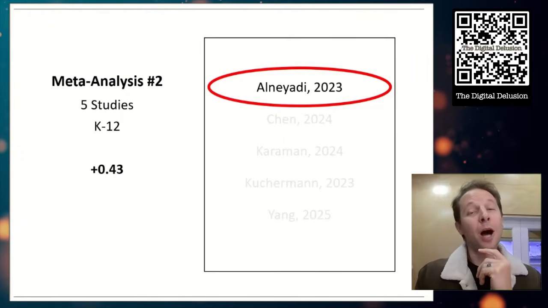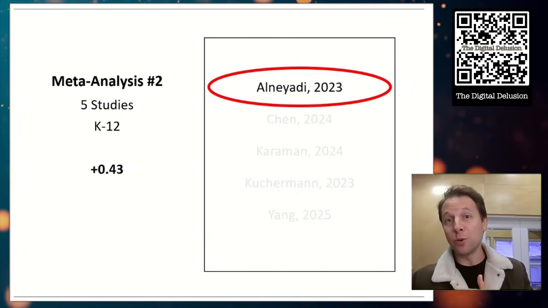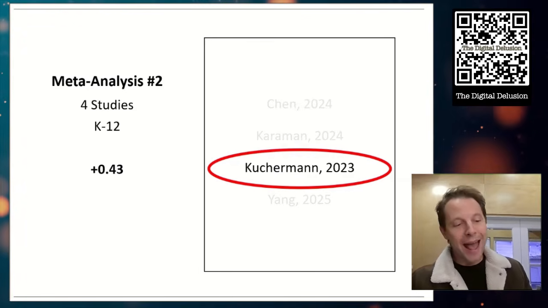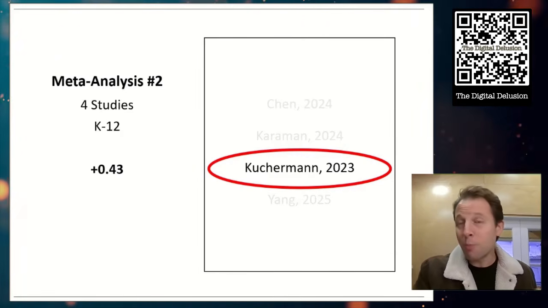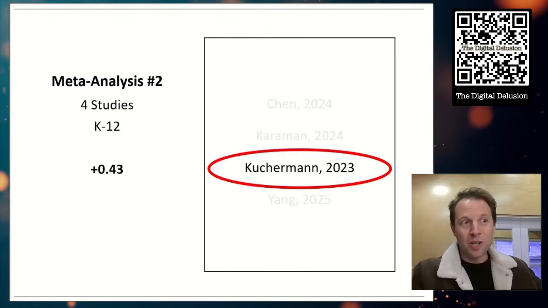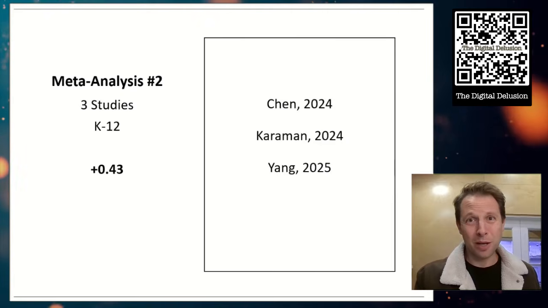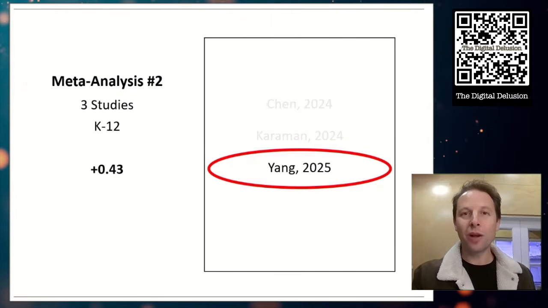Uh-oh. Al-Nayati is back, the group that replicated data and never explained how they used the tool, so that shouldn't be included. And Kucherman 2023 asked teachers to use AI. No kid ever touched it, and there was no measure of learning, simply teacher reports on how they used it. So that has nothing to do with learning and shouldn't have been included. That leaves us with 3, and Yang 2025.